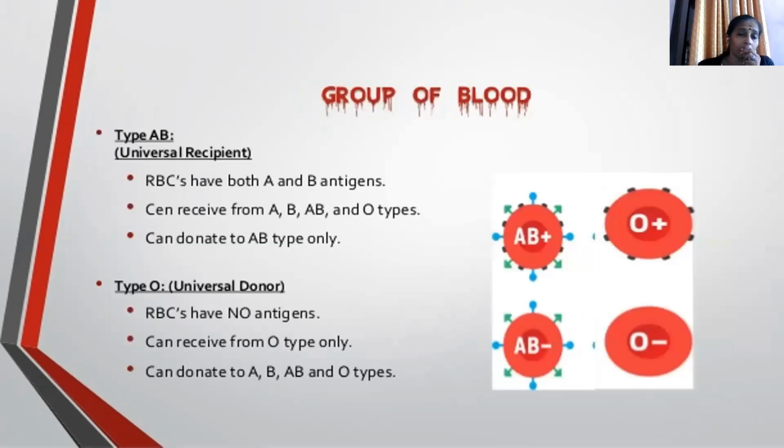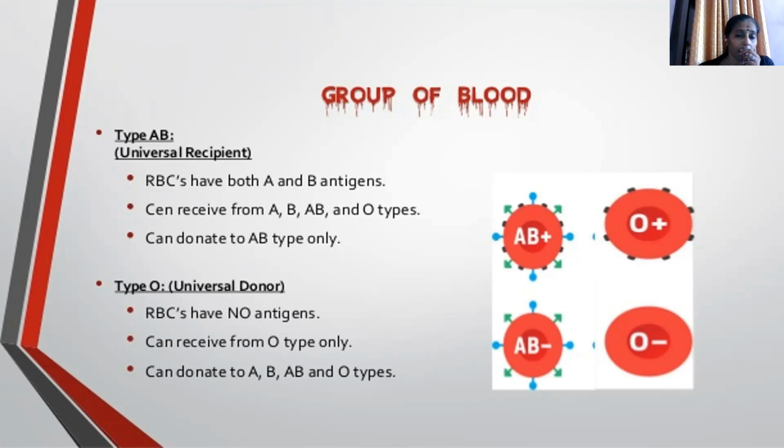There are different types of blood groups. The first is type AB, which we call the universal recipient. Here the RBCs have both A and B antigens, so there are no antibodies in the plasma.